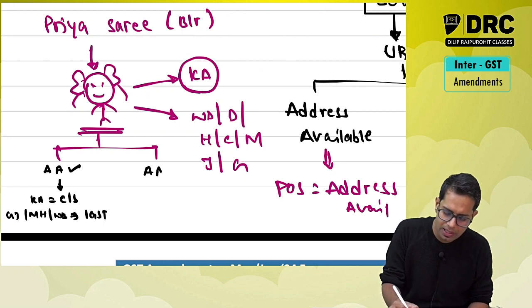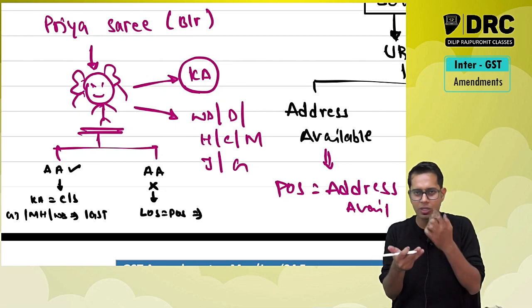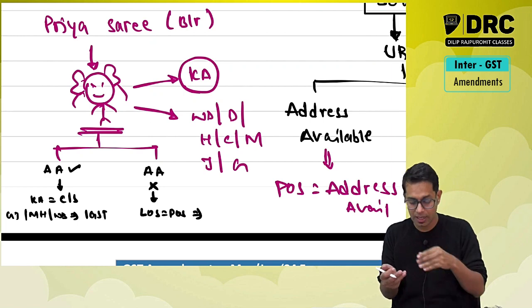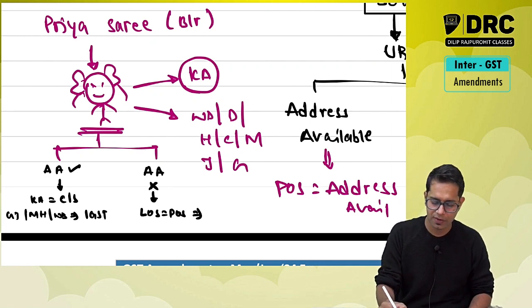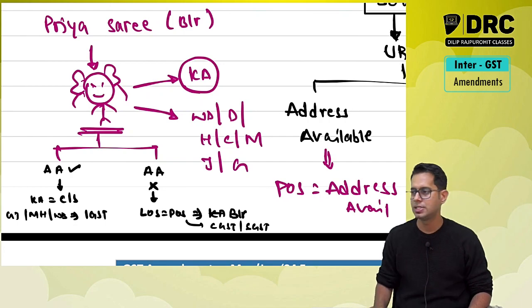But if the address is not available, if he does not give any address, then the location of the supplier will be the place of supply. Who is the supplier? You are the supplier. Priya Sarees is the supplier. So your location will be taken as the place of supply. In such case, place of supply will be Bangalore, and you should charge CGST and SGST.